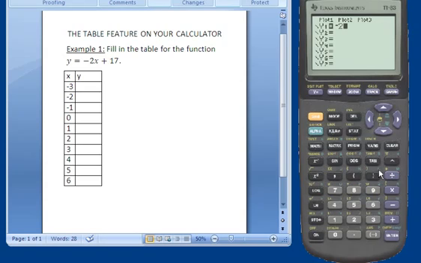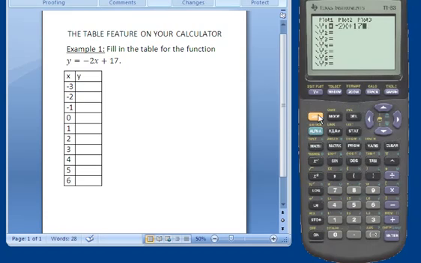Instead of using the green alphabet, those are used actually for memory. So I want to use this variable button. It's right here next to the green alpha button, and it says xt theta n. Now it's only going to show up as an x for me unless I change the mode, which I don't want to do. So I'm going to press x plus 17, and there's my function. And make sure you've got that negative and not a minus, right? Make sure you use your negative button down here, the gray one.